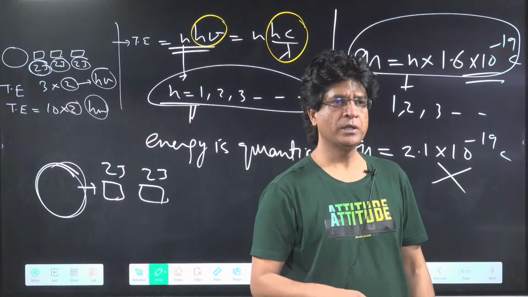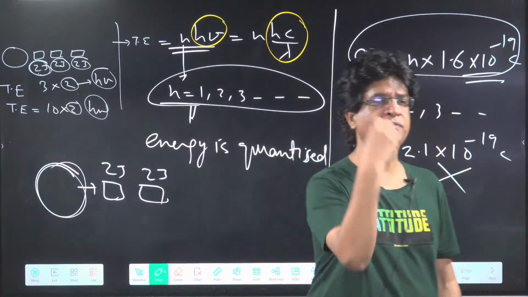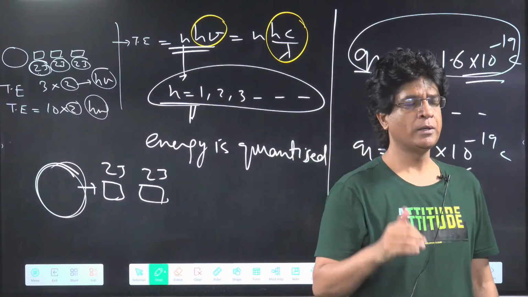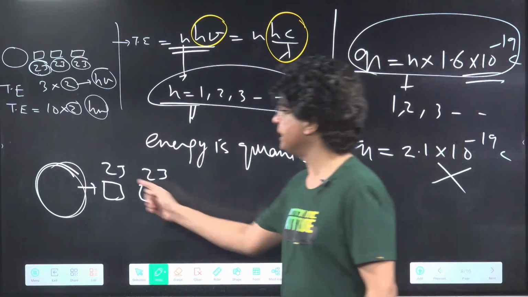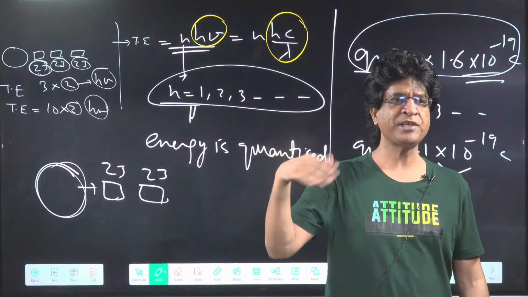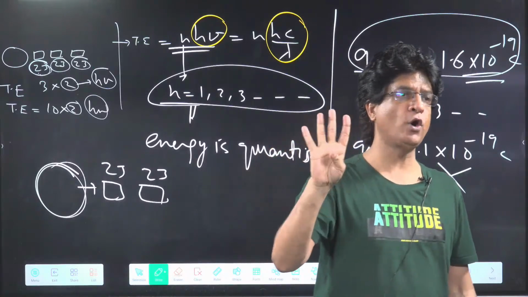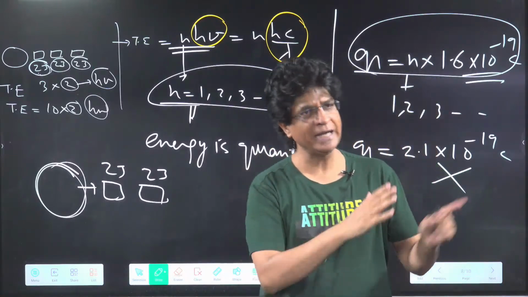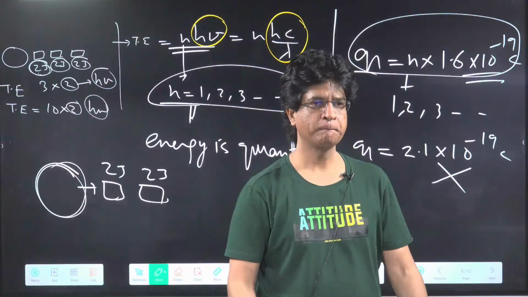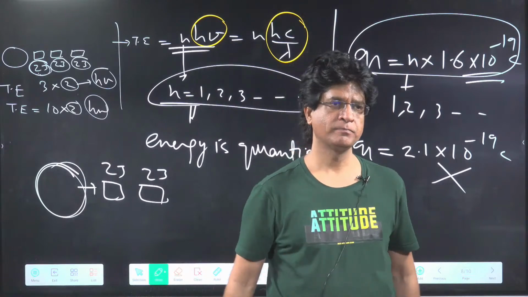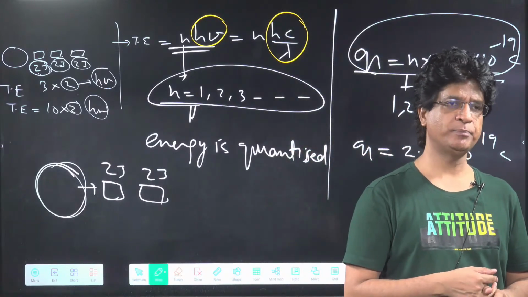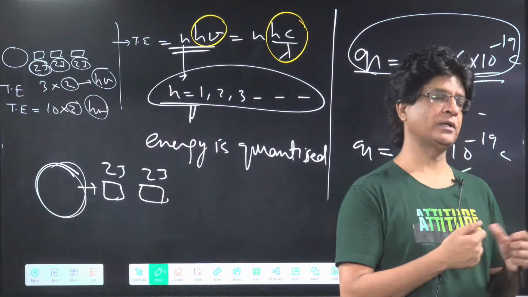In that case, it cannot emit 3 joule, 5 joule, 3.2 joule, 3.7 joule, or 5.8 joule. Only possible values are what? Integral multiples of 2 joule. 2, the next higher value will be 4, then 6, and so on. Is that clear? Only integer values of n are possible. Good one. Very good.